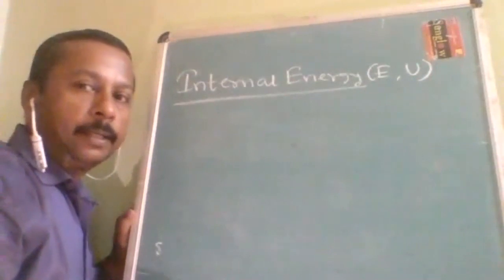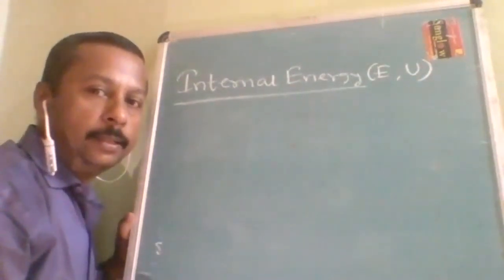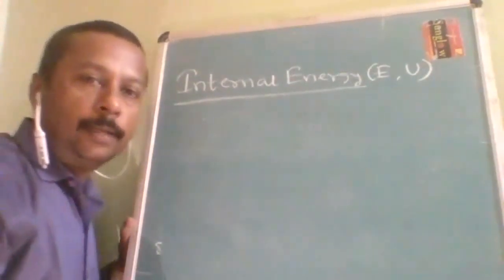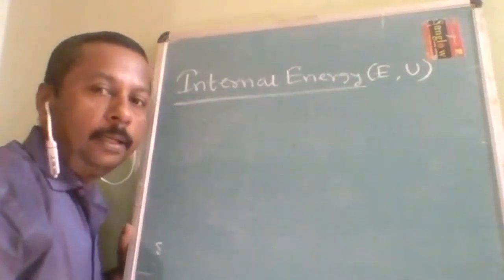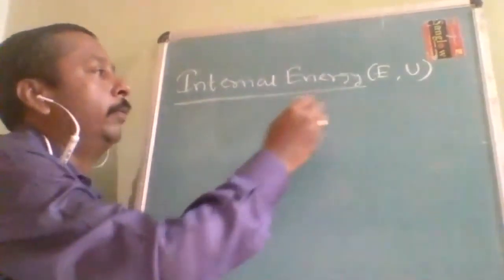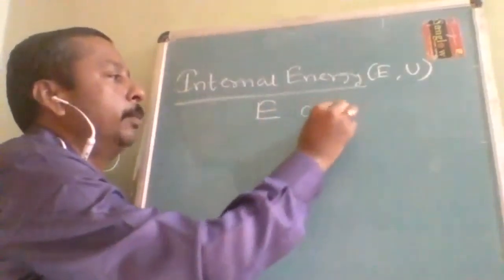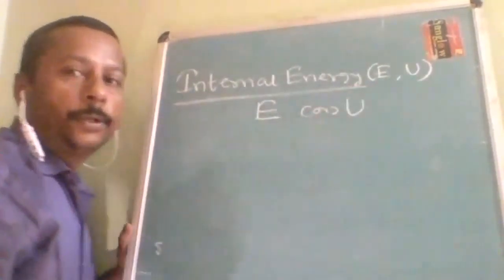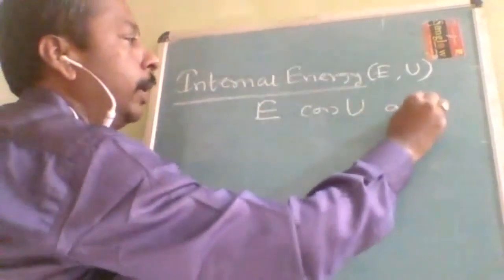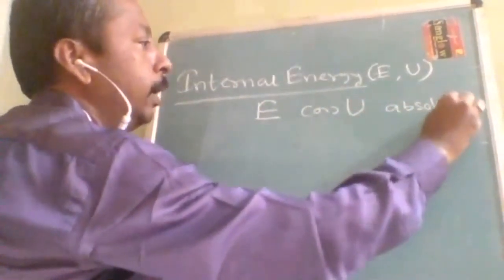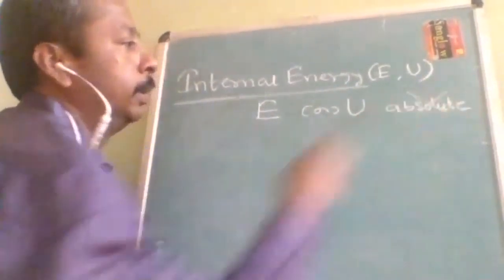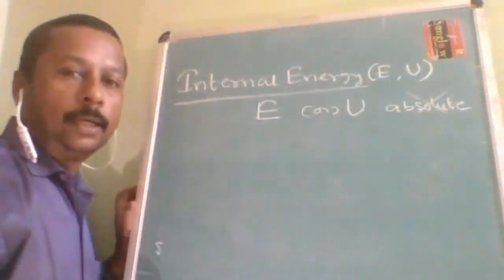The contributions to internal energy are plenty. That's why we cannot find the absolute value of E or U. The actual value we can never determine.